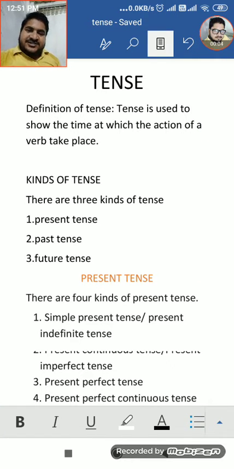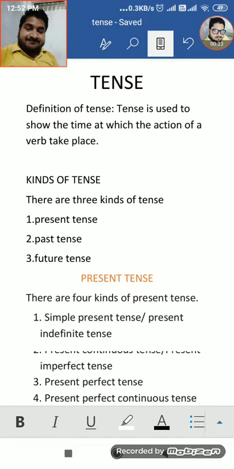Good morning, students. Today we are going to read about tense. What is tense? Tense is used to show the time at which the action of a verb takes place. Tense is that which shows when an action takes place. When means in past time, or in present time, or in future time.